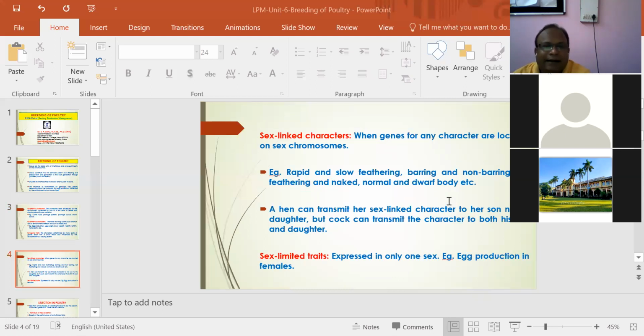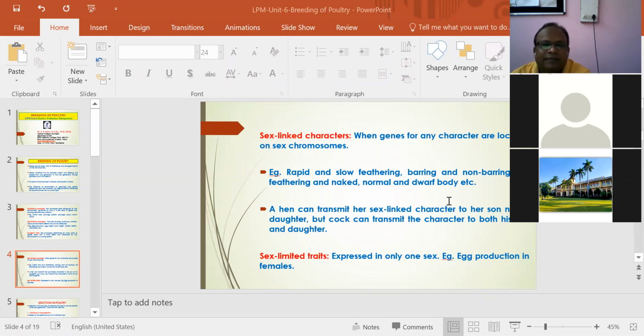Third is sex-linked characters. These are characters which are present in the sex chromosome, and so the effect is seen particularly in one sex, maybe in male or maybe in female. For example, rapid or slow feeding, barring and non-barring, just in the case of Plymouth Rock, full feathering or neck, normal and dwarf body.